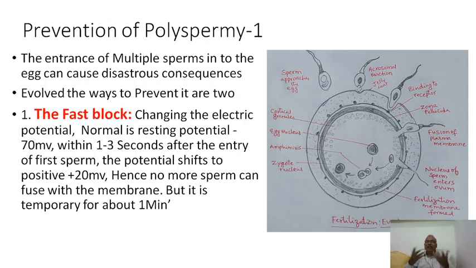So it is a very quick action of preventing polyspermy, but it is temporary. Depolarization occurs only in milliseconds. Maximum it may be there for 1 minute. After that 1 minute, the resting potential will be restored, and there is the possibility for the entry of other sperms. So it is only a very fast block and it can exist only for 1 minute.